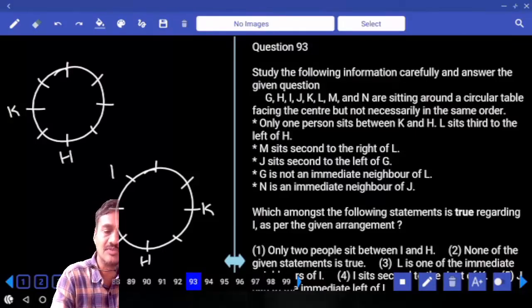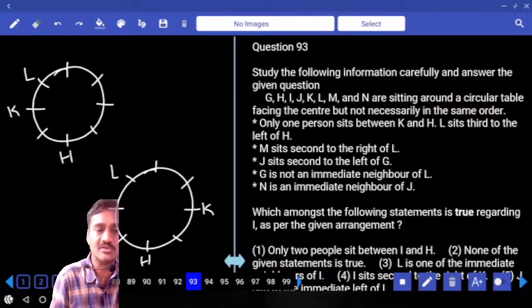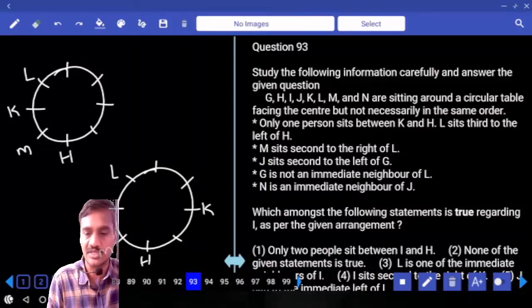L sits to the left of H. Here also L is to the left of H. And M sits second to the right of L. M is seated second to the right of L. Here M is seated second to the right of L.